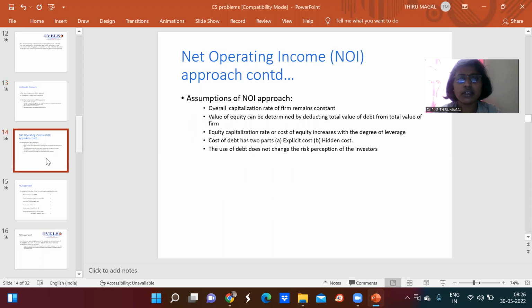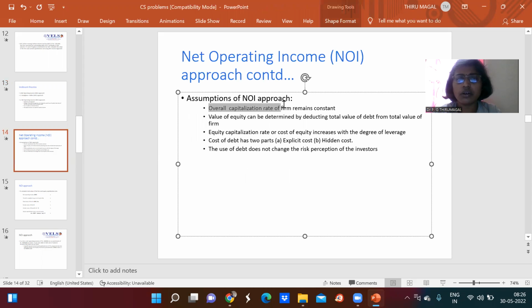These are some of the assumptions of the net operating income approach. The overall capitalization rate remains constant. The value of equity can be determined by deducting the total value of the debt from the total value of the firm. The equity capitalization rate, or cost of equity, increases with the degree of leverage. Cost of debt has two parts, explicit cost as well as hidden cost. The use of debt does not change the risk perception of the investors. These are the assumptions used by the net operating income approach.